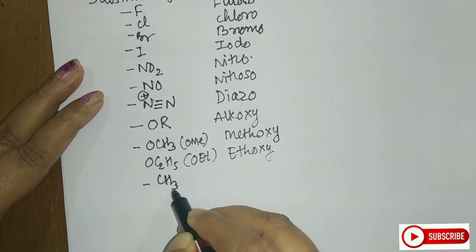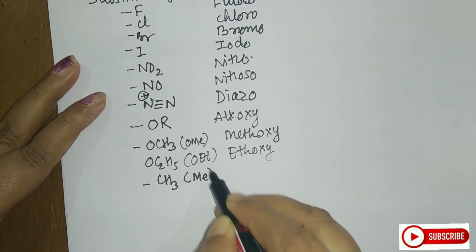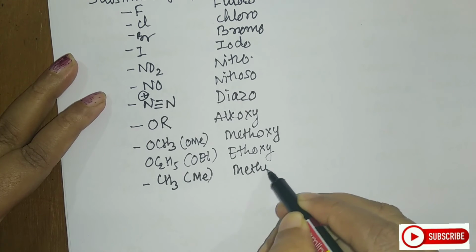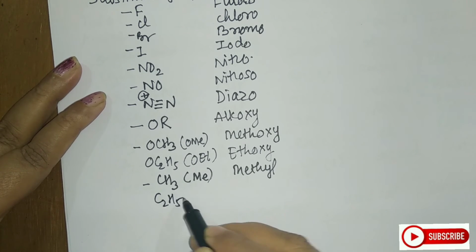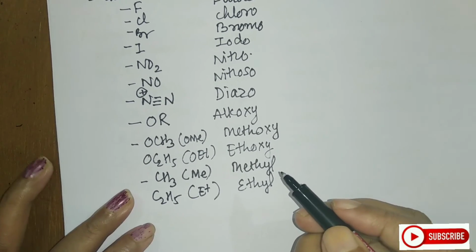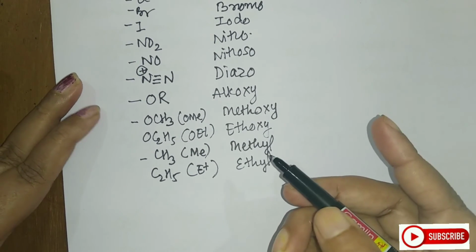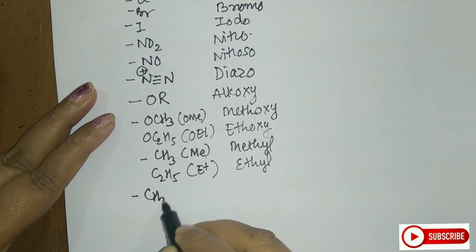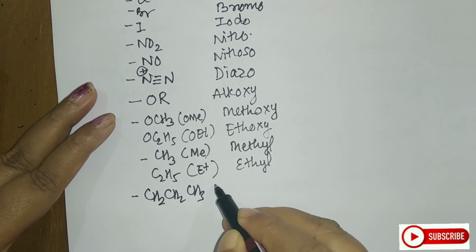Next, you have CH3. This is represented as the Me group. That is called the methyl group. Similarly, you can have ethyl. You call it Et. So this is ethyl. You can have the propyl group. But when you talk about propyl, again, there are two, so you have to write the group accordingly. So it is CH2CH2CH3. So this is normal propyl.